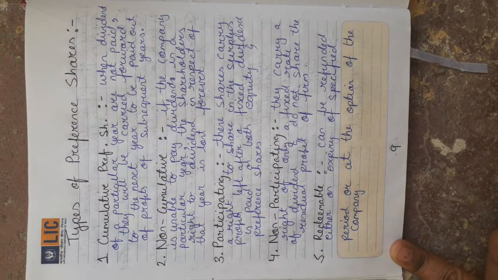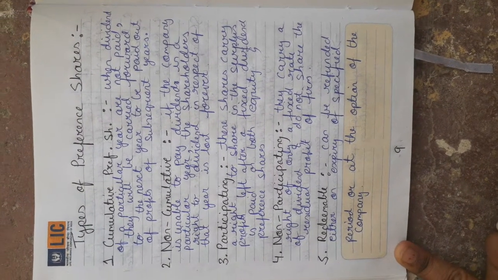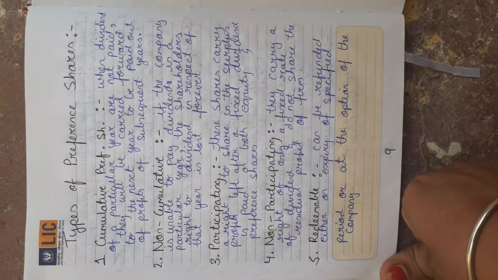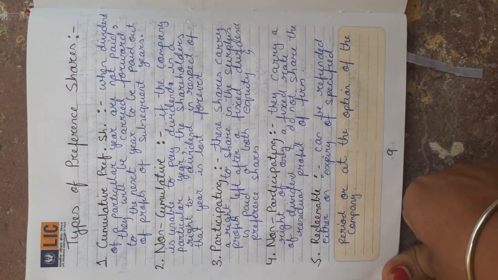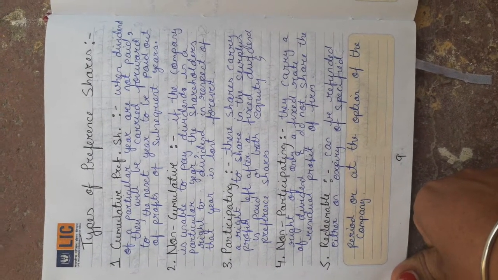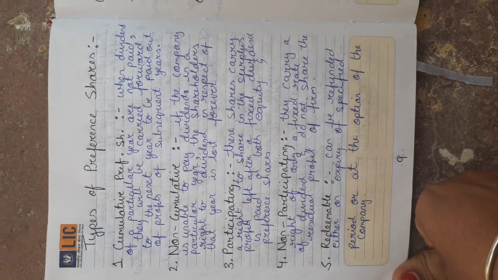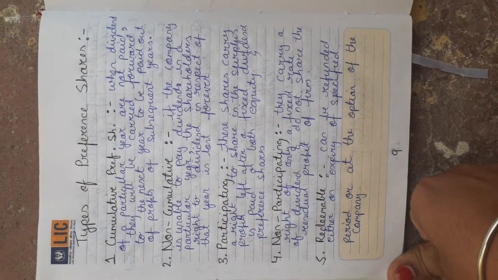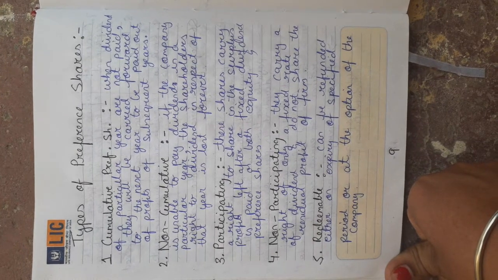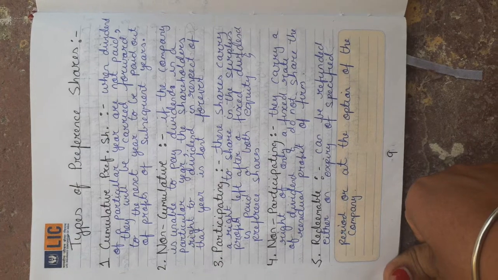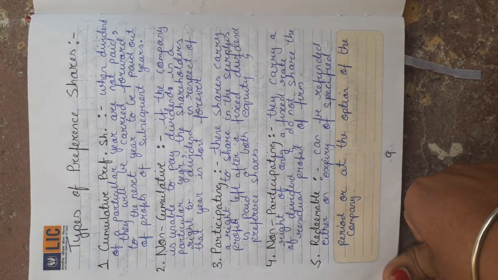Next heading is types of preference shares. The first type of preference share is cumulative preference share. When dividend of a particular year is not paid to preference shareholders, then that dividend is carried forward to the next year, and dividend is paid from the profit of the subsequent year.